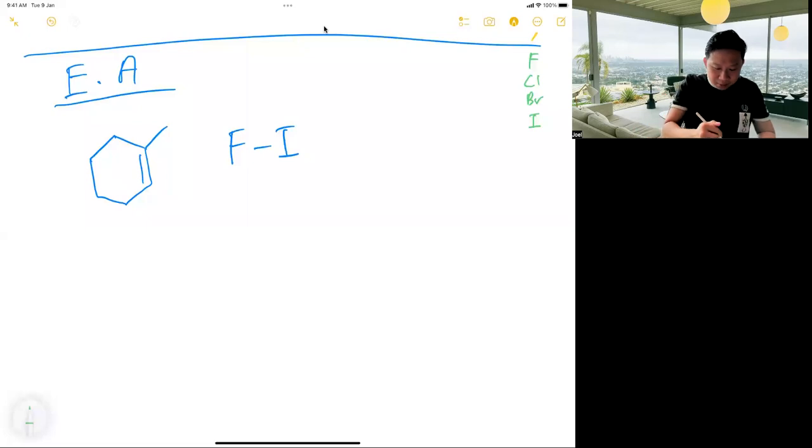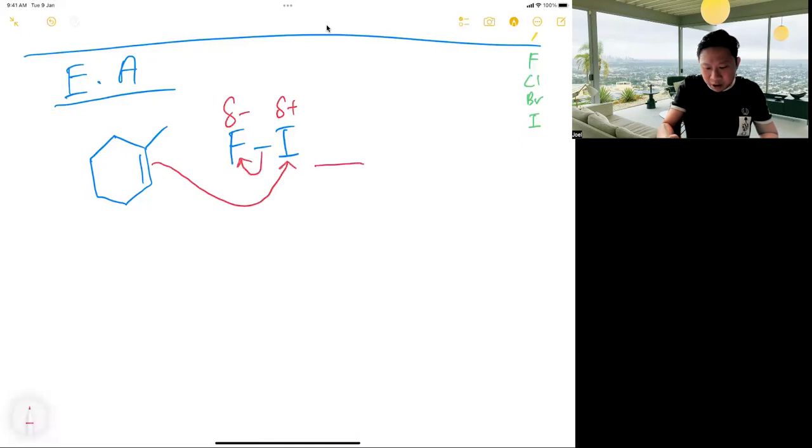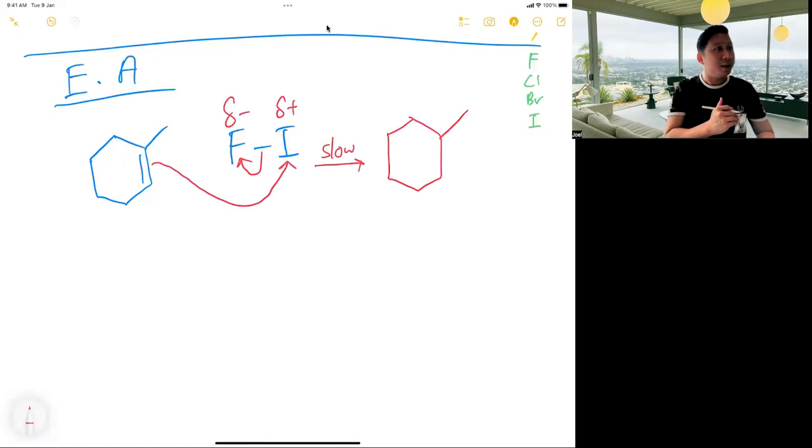So please remember, the more electronegative atom, you put a delta minus, and the other delta plus. Because delta plus is lacking electrons, the attack can point directly to the atom, right? And the first step is called slow, right? Then please don't anyhow go by luck. Put in the first atom that enters: the first atom, I, enters the carbon with more H. So I put I here, so that there's a plus here.